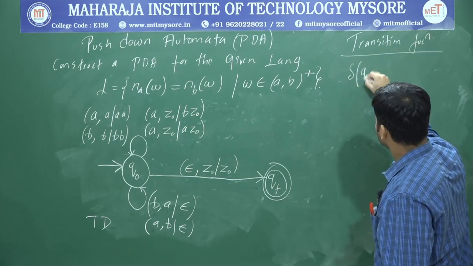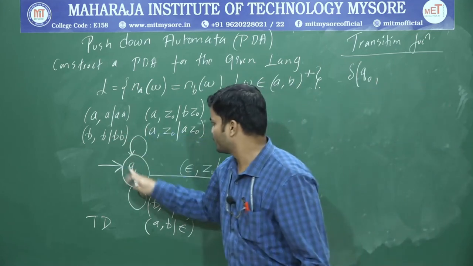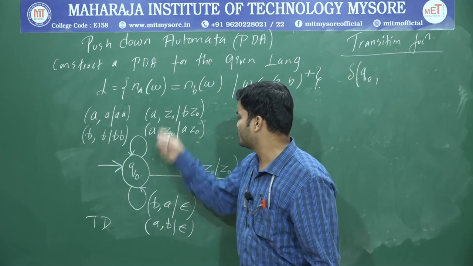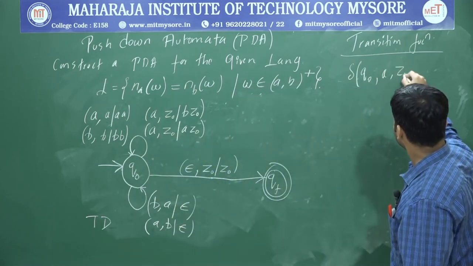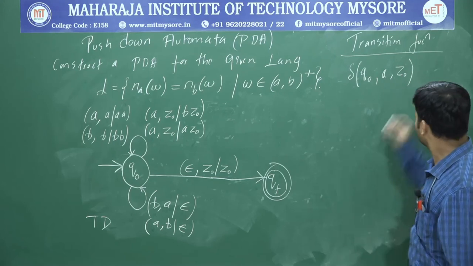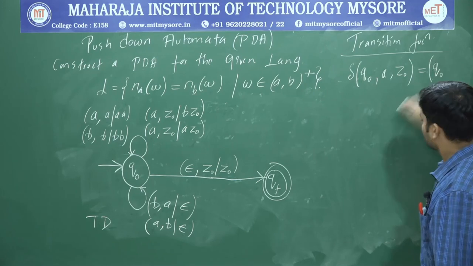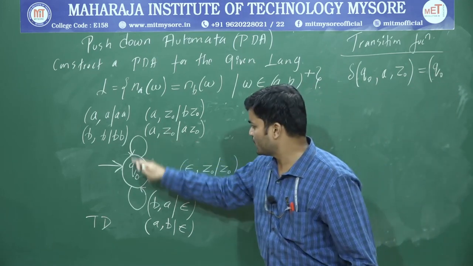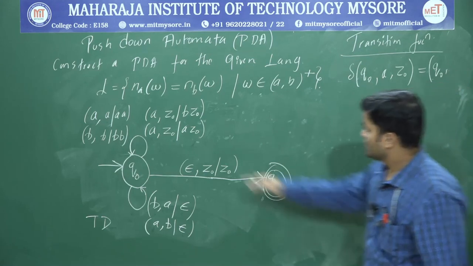So delta of Q naught. First you write this part, delta of Q naught with respect to this part. Better you start from Z naught. A comma Z naught. So again Q naught is going to remain within Q naught. Therefore write Q naught. So Q naught upon A Z naught, it has taken the transition to again Q naught. Therefore write Q naught comma A Z naught.